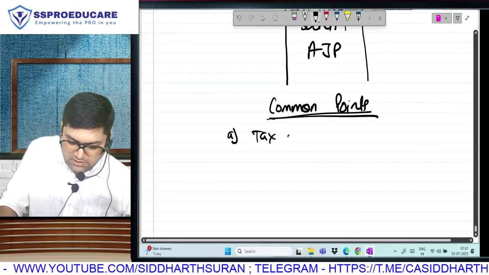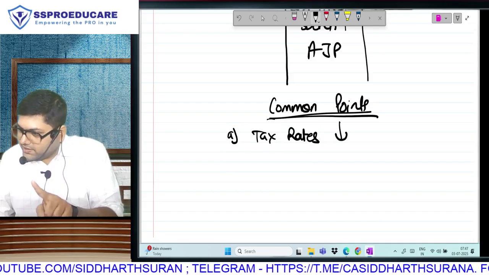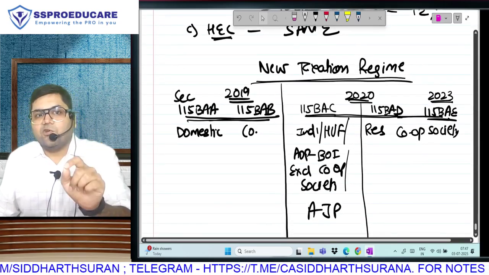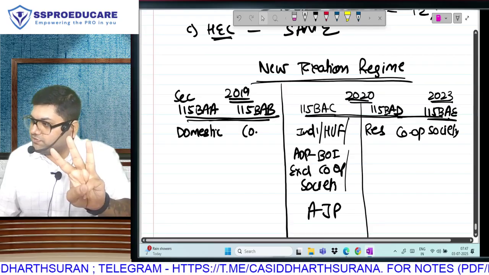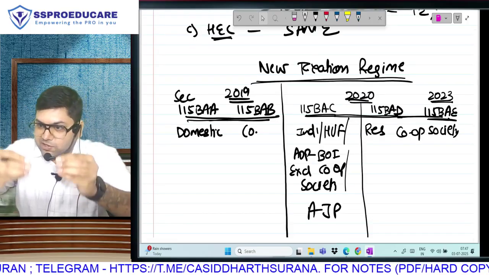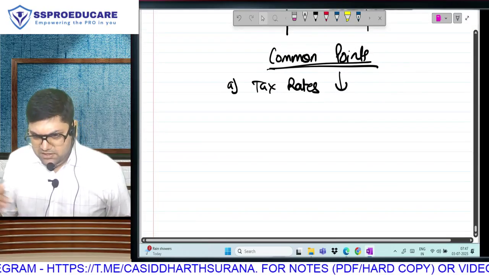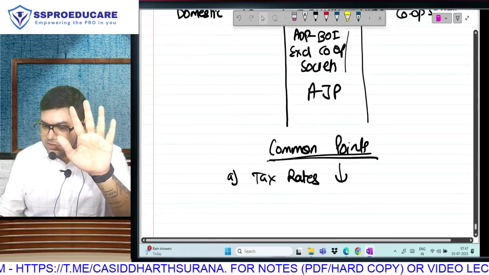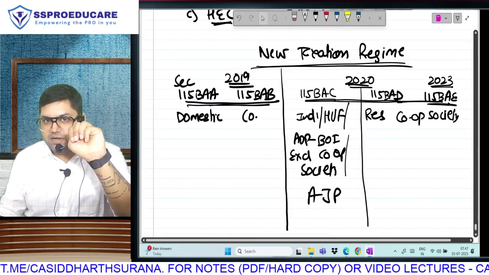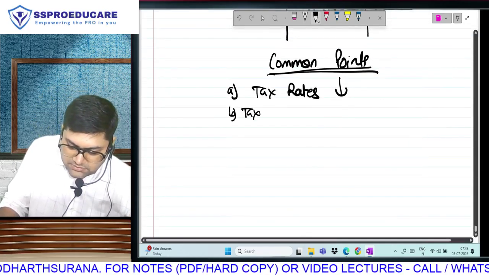Feature number one, tax rates are going to reduce. Have we completed tax rates in old regime of all these assets? You know, rates of old regime for domestic company also, individual HUF also, cooperative society, everything we have completed. Whatever is the rate in the new regime, the rate is going to be lower than the rate taught to you under the old regime. We will see section by section. We have 5 sections now. Hello, new regime mein we have 5 sections. BAA, BAB, BAC, BAD and BA. Correct? Hai?